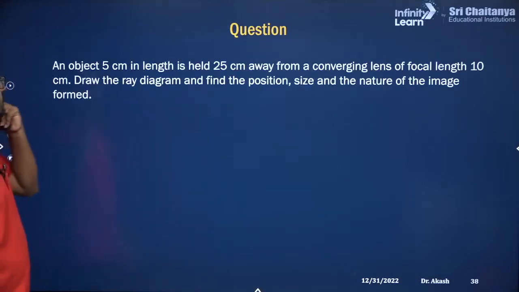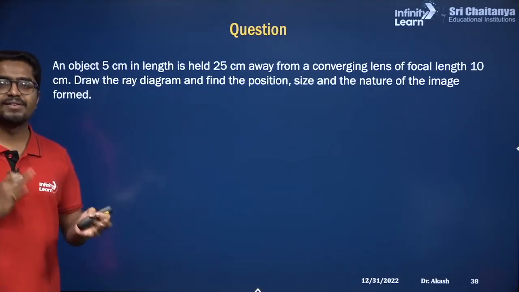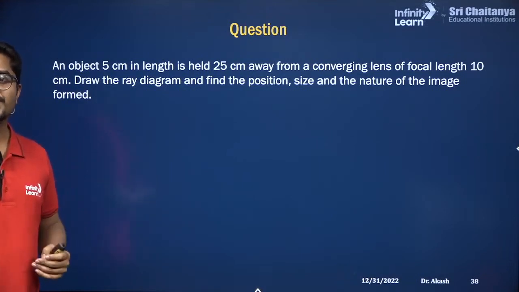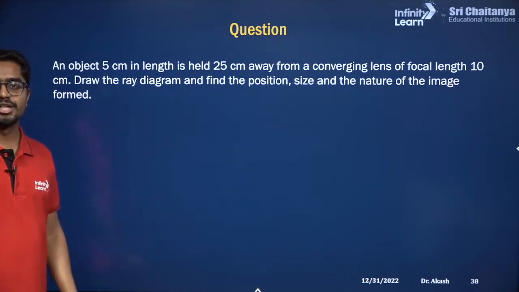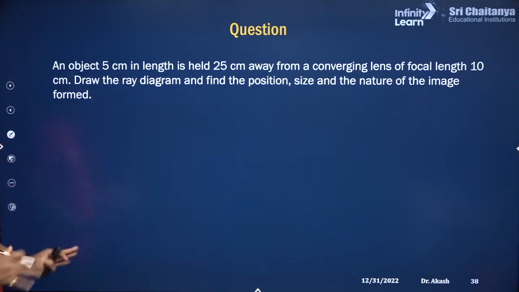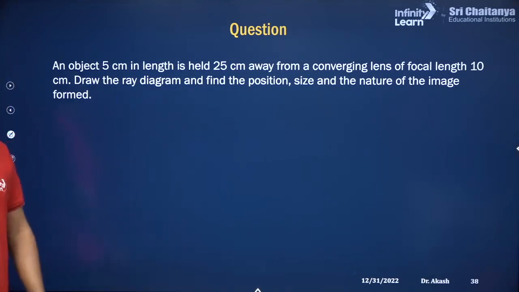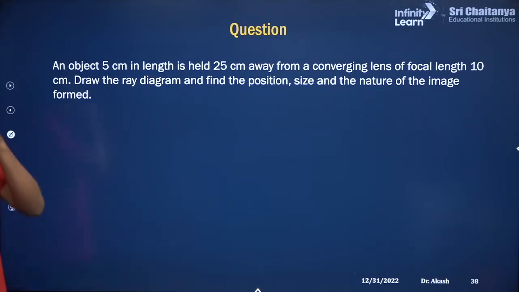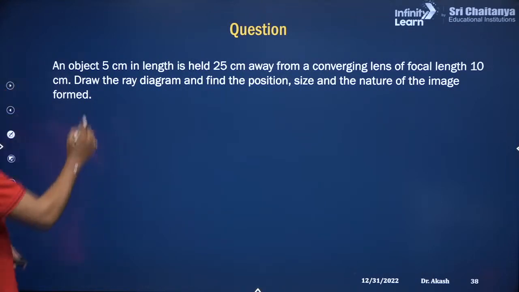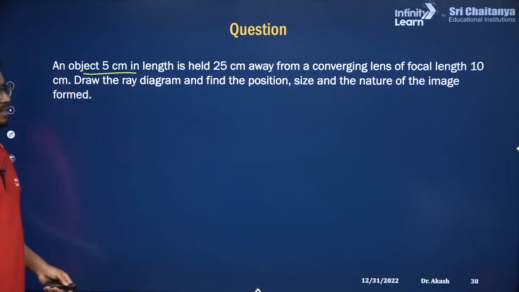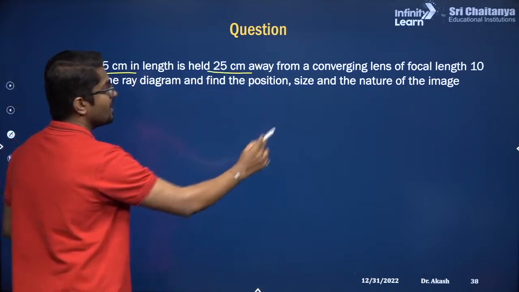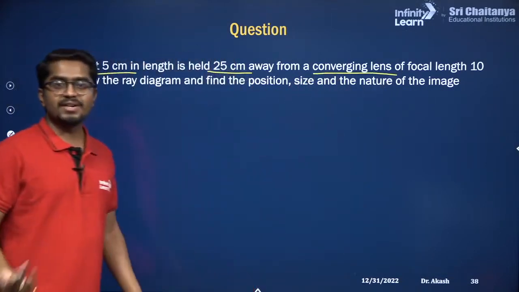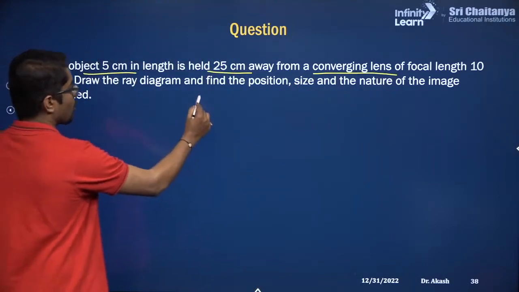Okay, solve this question. All this question, it will take some time, but try solving it faster. Use a proper sign convention. I'll give maybe 15-20 seconds for each question. Okay, so now the object is 5 centimeter in length, held at 25 centimeter away from a converging lens. Do you know which is converging lens? Converging lens is our convex lens.